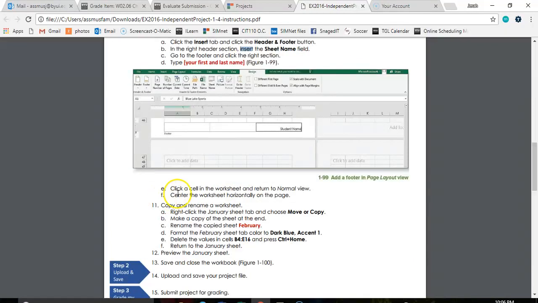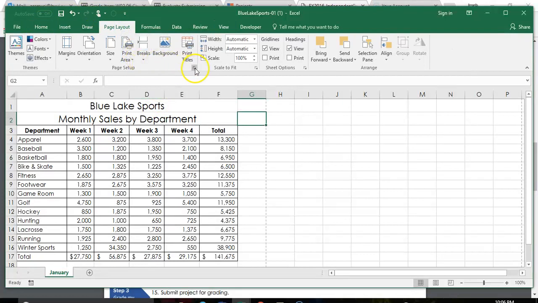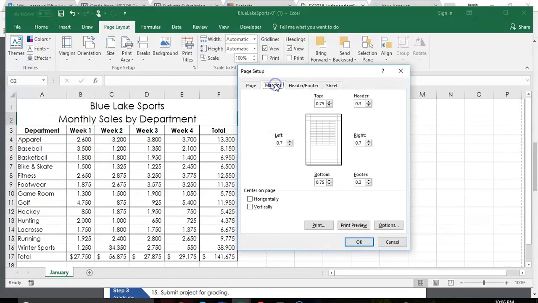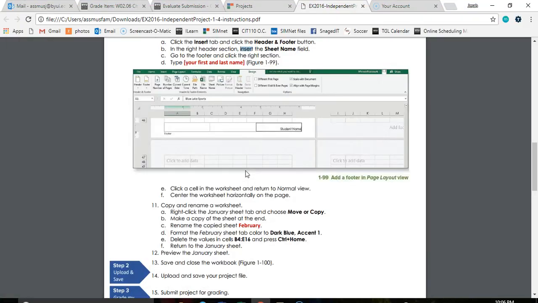All right, E and F, this last one. So center the worksheet horizontally on the page. My page layout launcher, or my page setup launcher, is not working. Oh, now it is. It wasn't working before, but now it is. So I'm going to do that and go to my margins and center horizontally on my page. What that does is it just centers it across here. Vertically would center it in the middle of your whole page, but we want it horizontally. So we're going to hit OK. Doesn't look like it does anything, but when I print, it would be centered for me.